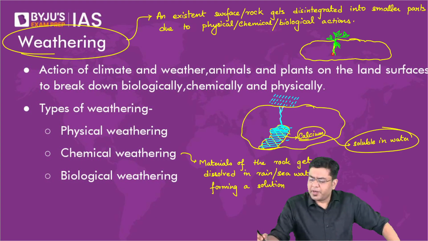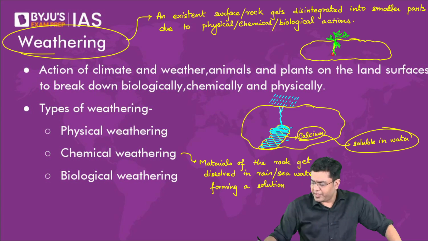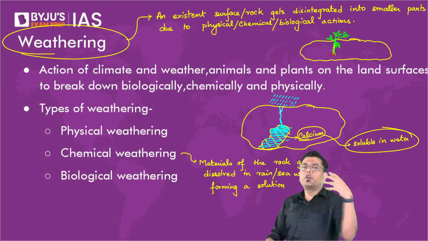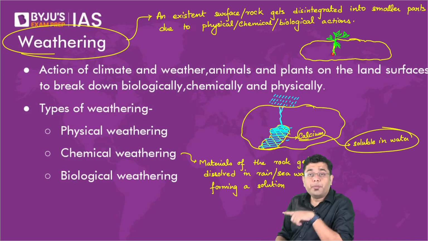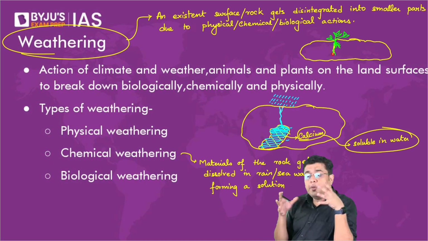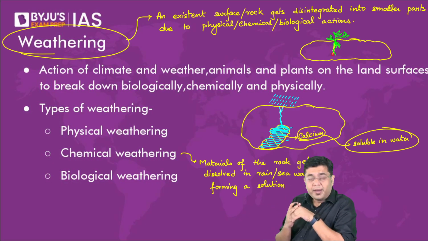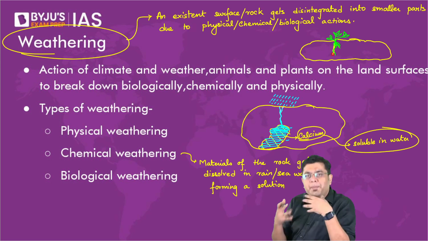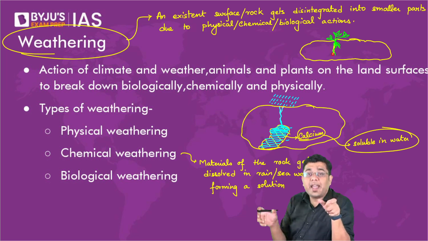Carbonation, oxidation, and reduction. Vikram, I think you have received a written reply for that, isn't it? So basically, when we talk about carbonation, just to simplify it for you, or oxidation in general, oxidation is what? When an oxide is created. Whenever an oxide is created, oxygen from the air combines, so it forms an oxide which becomes weaker. Reduction is the process of deoxidation. So these are also chemical reactions. All of these are chemical reactions which happen.